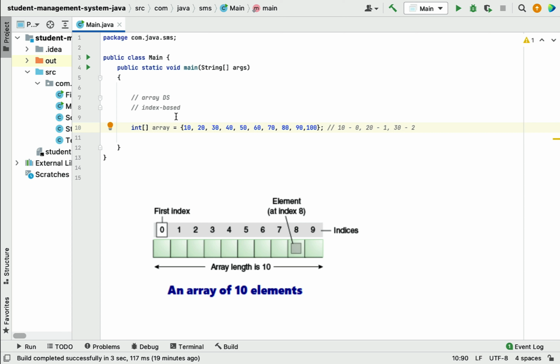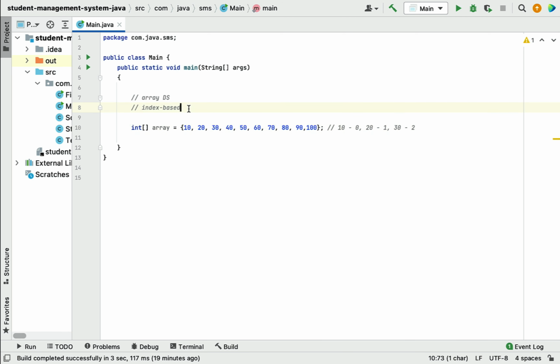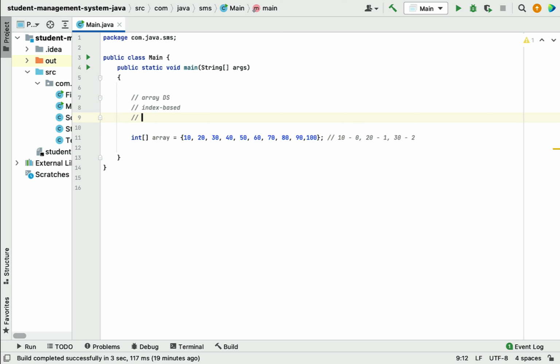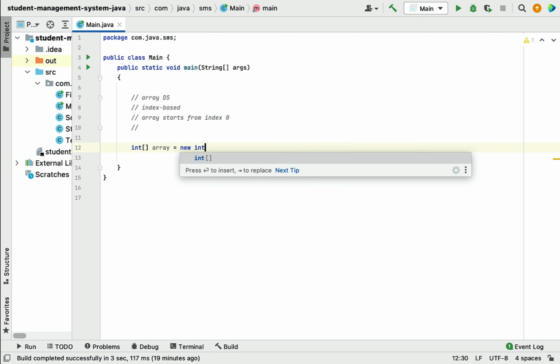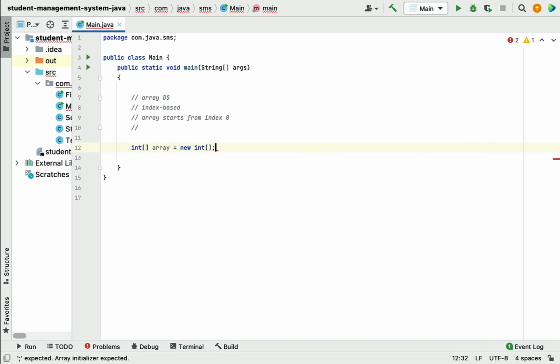If you want to retrieve element 10 from the array, you can use index 0 because an array starts from index 0. Let me write the comment over here: array starts from index 0. And if we create an array using the new keyword over here, we need to define the size, for example, let's say 10, and this 10 is fixed.